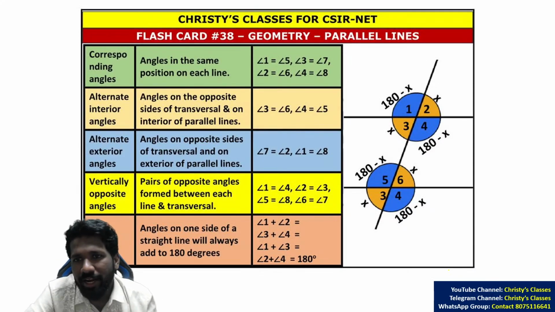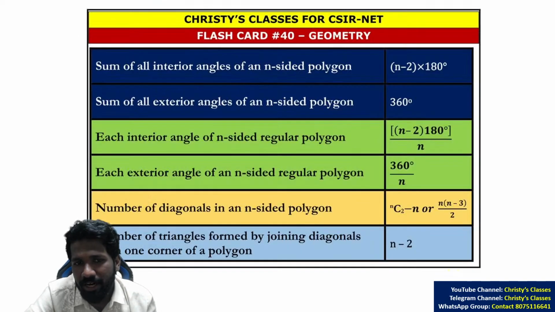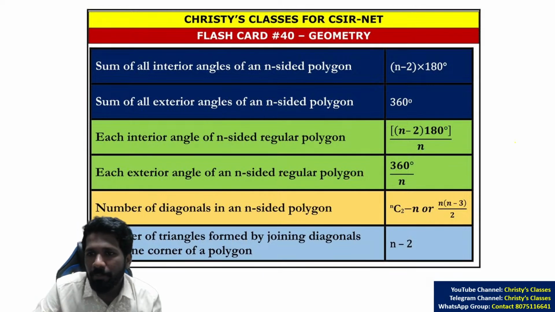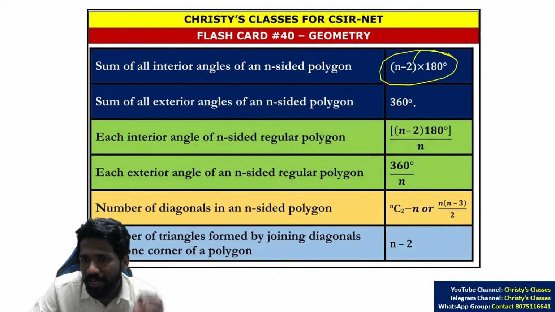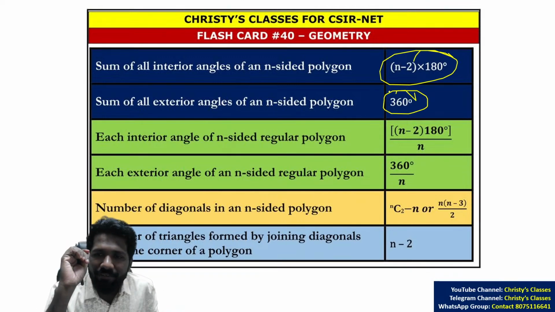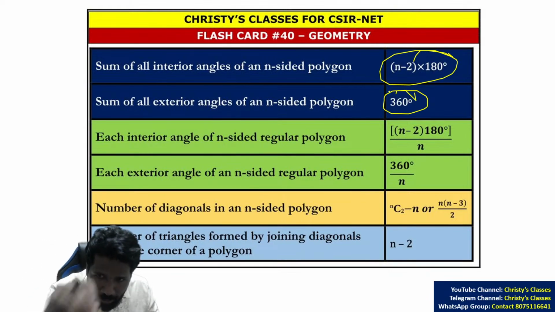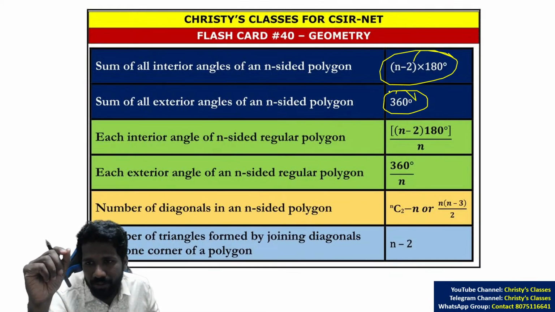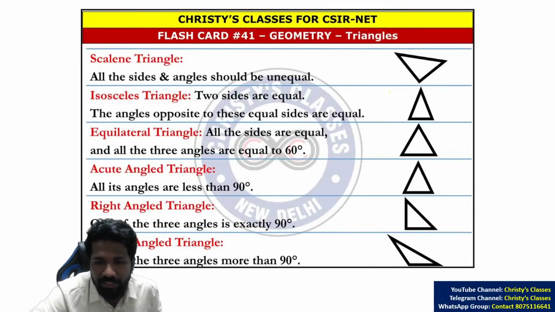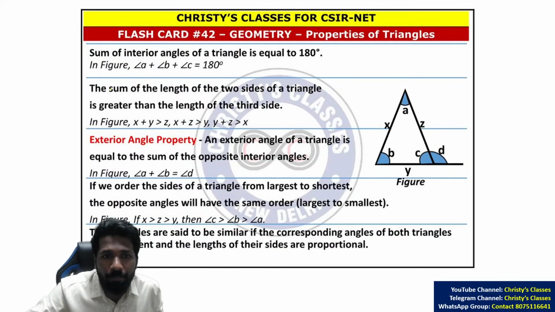So geometry में other ideas भी important है, parallel line, transversal, different types of polygons, especially triangle related property, ये सब important है. Sum of interior angle, this is a concept that is repeatedly asked. If possible, tomorrow I will plan a session where I will explain which all questions were maximum time repeated. That particular questions I will show you again. So that also may be helpful. So stay tuned. Tomorrow or day after tomorrow I will plan my schedule and let you know accordingly. So triangle, different types of triangle important है. Triangle का properties important है.